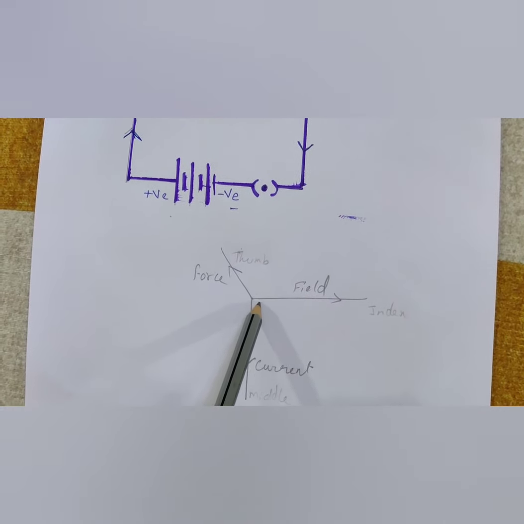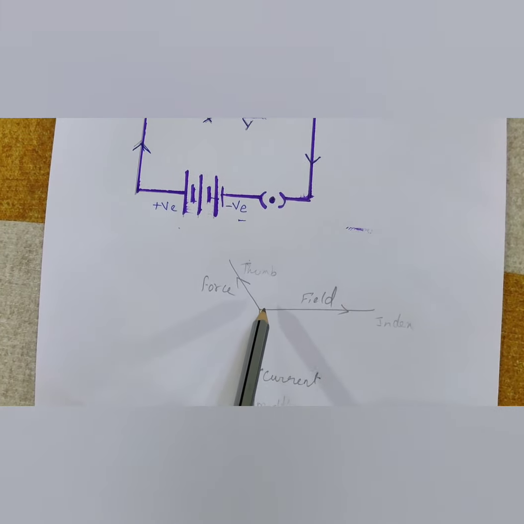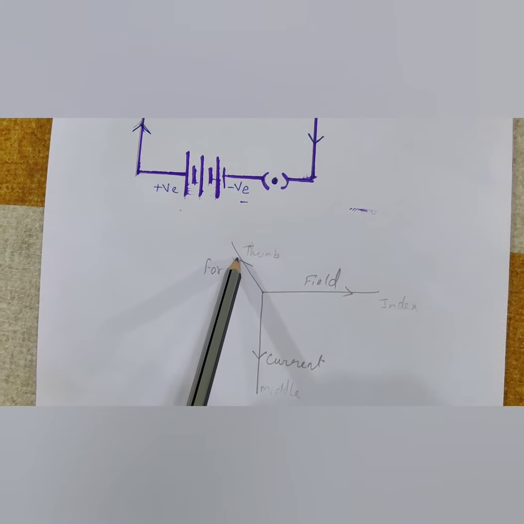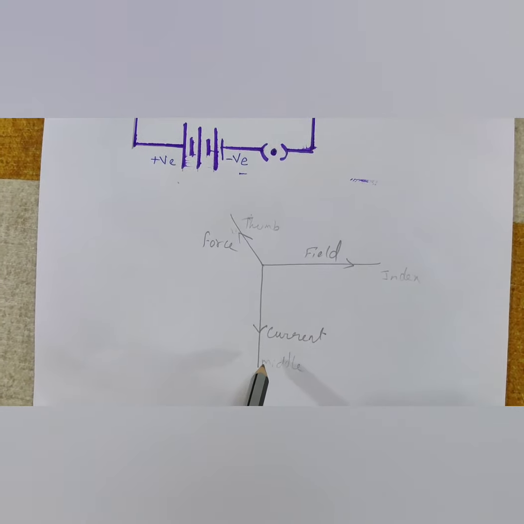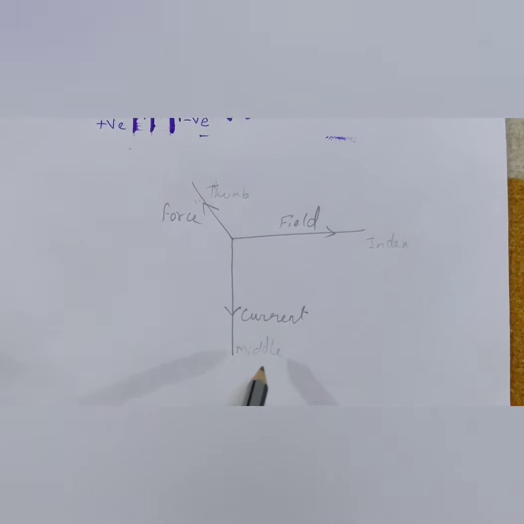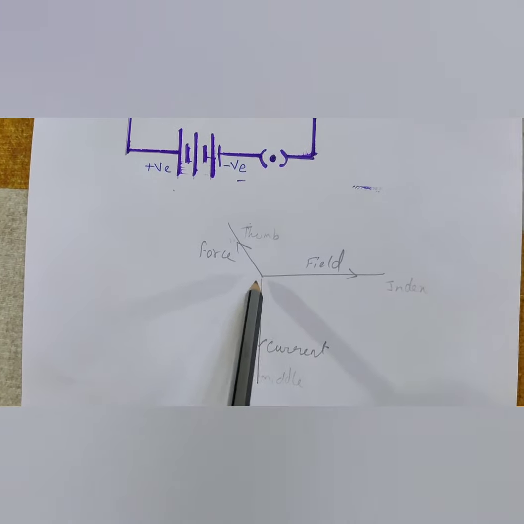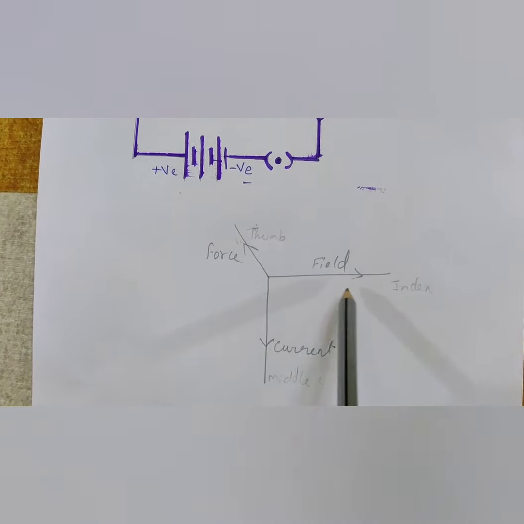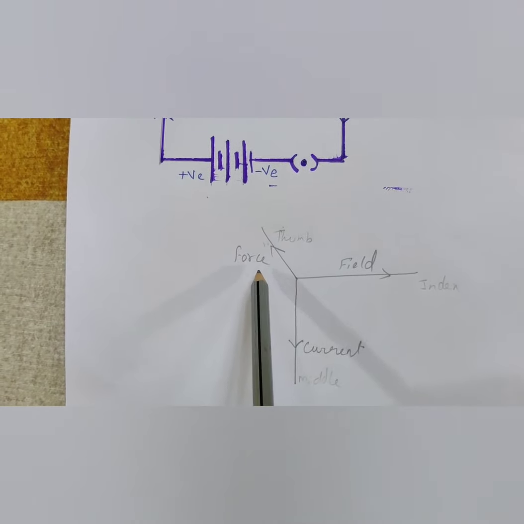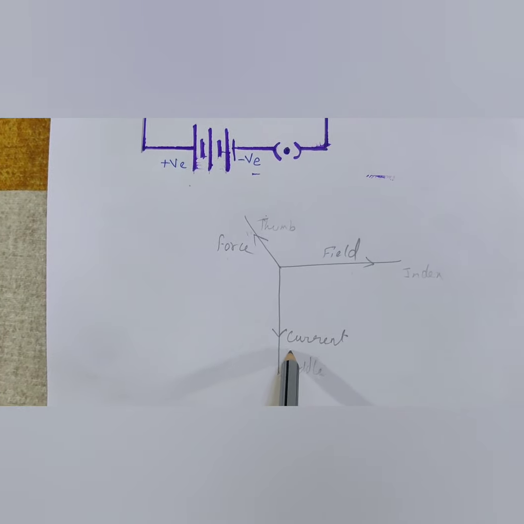Your index finger will tell the magnetic field, the thumb will tell the direction of the force, and the middle finger will tell the direction of the current.